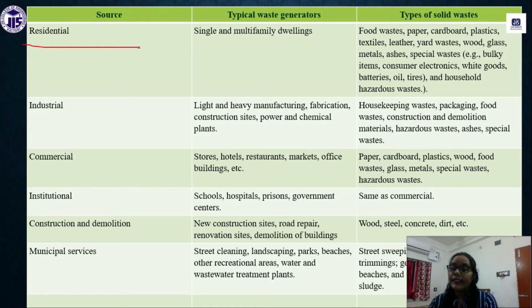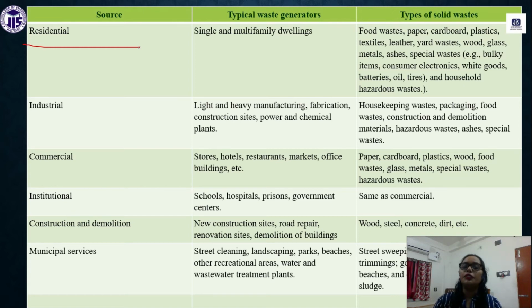Next we have industrial waste. Industrial means from any type of industry or factory, whatever solid waste we are getting, like light and heavy manufacturing where different products are being made, or fabrication industry, or construction sites where any construction is going on.